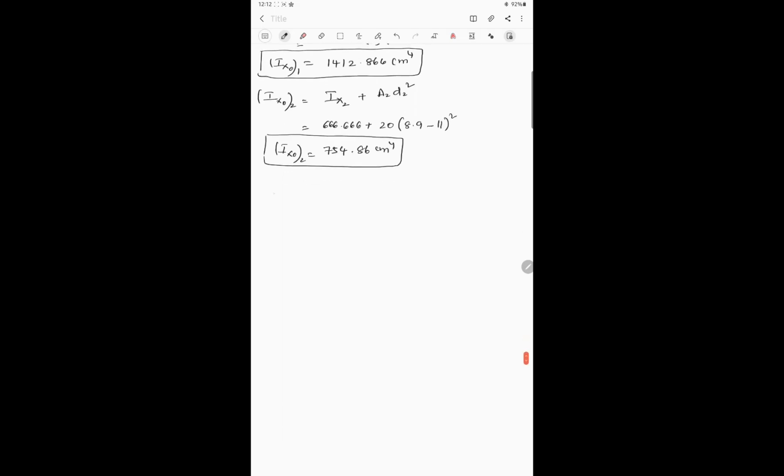We'll try to highlight this one. These are the final values we'll be using in our final calculation. Ix naught of first element we got, Ix naught of second element we got. Now Ix naught of third element is equal to Ix3 plus a3 d3 square.